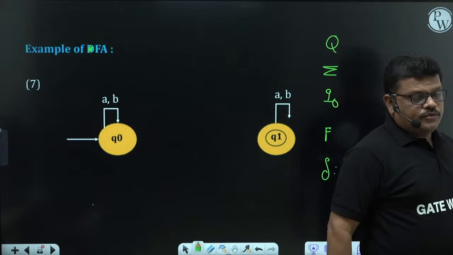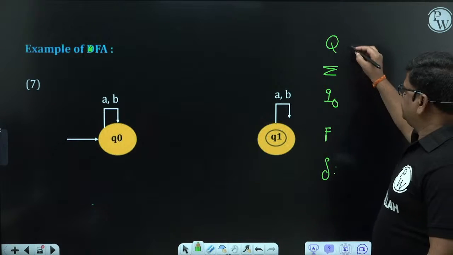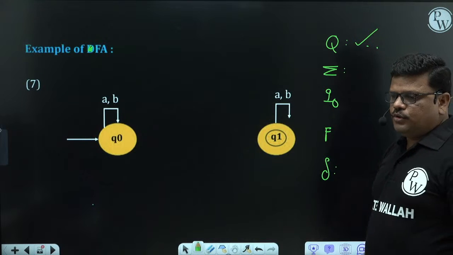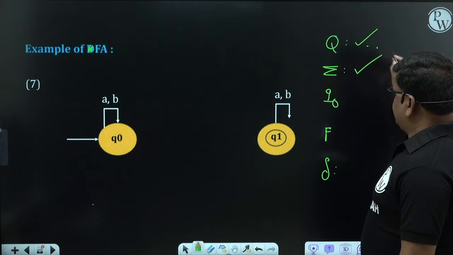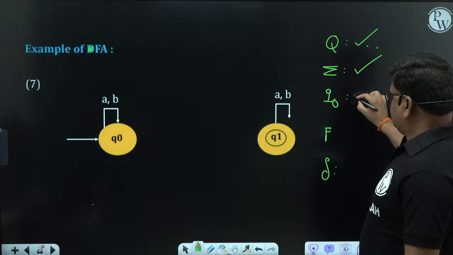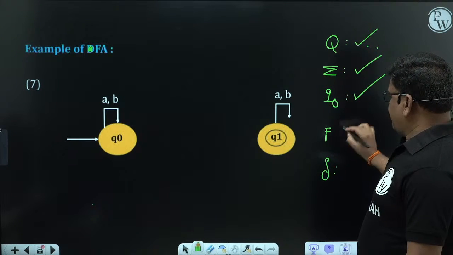First, Q, a finite number of states. Yes, exists. Input alphabet, exists. One initial state, exists.